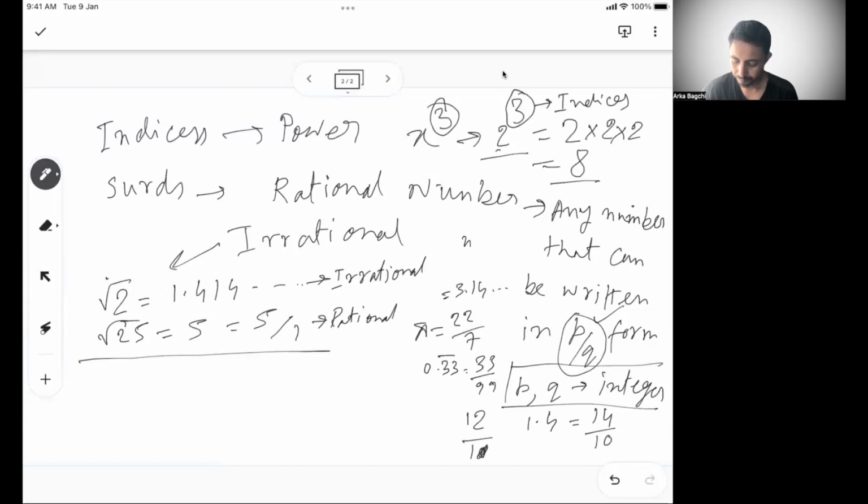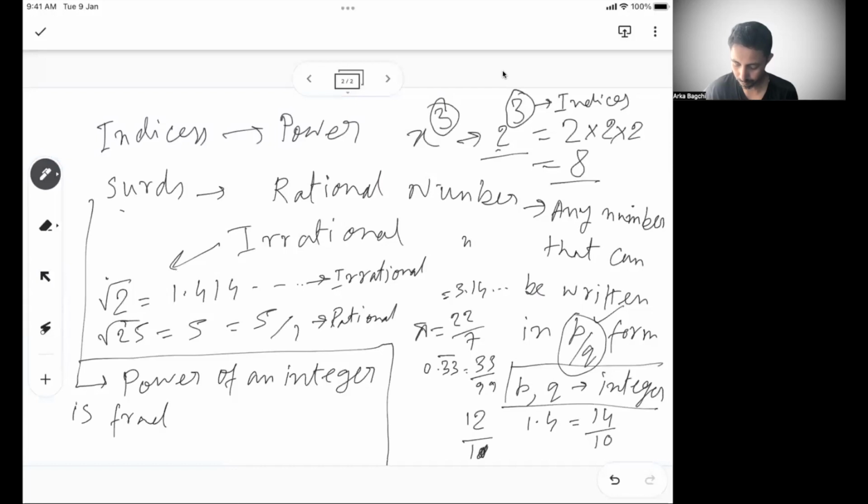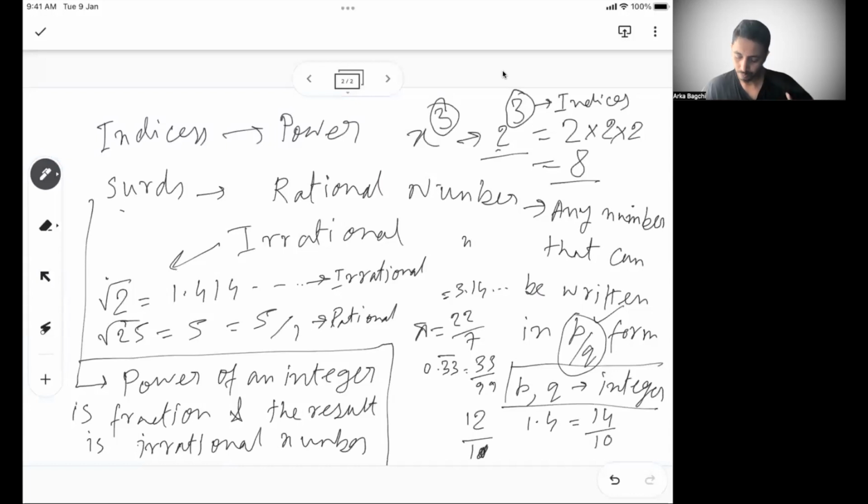Now, what is surds? Surds basically says, and I'm writing the definition here: power of an integer is a fraction, and the result is an irrational number. So what do we mean by that? If the power of an integer is a fraction and the result is an irrational number, then it's called a surd.